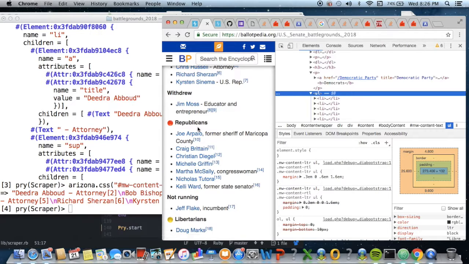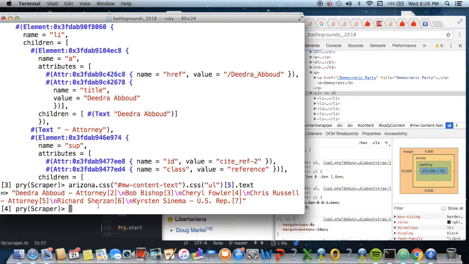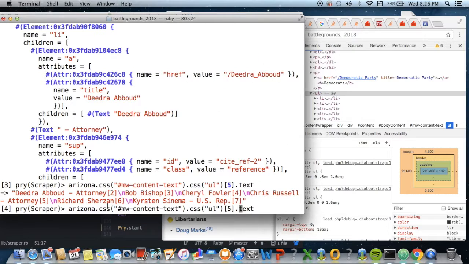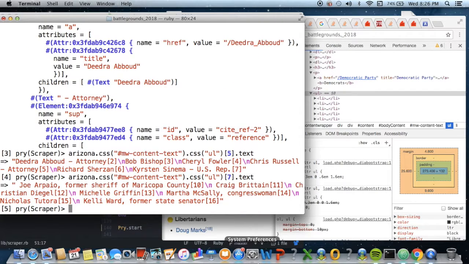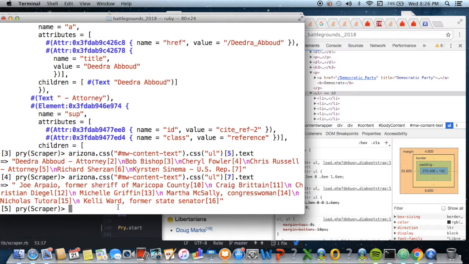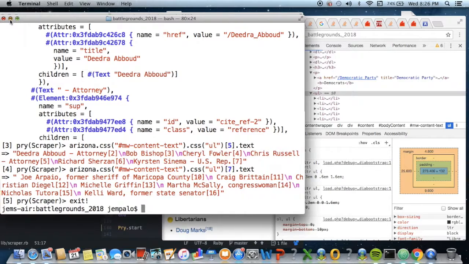If I wanted to scrape the Republicans, then that would be 6, this would be 7. And there you go. It returns Joe Arpaio, Craig Britton, I don't know these people, Christian Deagle, Michael Griffin, Michelle Griffin, etc. So that was my pattern for scraping the candidates.